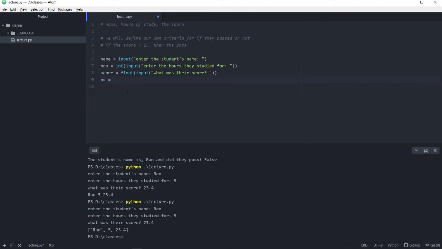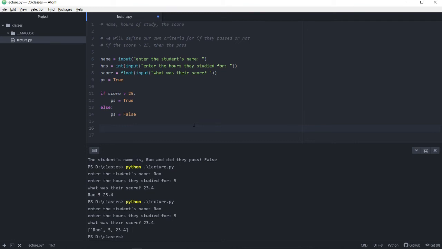Okay. This works. So now we'll test our criteria, and I'm going to define a variable PS, and for now I'm going to give it the value true. This is a placeholder, and then we'll say that if score is greater than 25, PS is true, else PS is false, right? Now you can make this much more efficient, and you can just have one if statement by making this false. You don't need the else part there then, but let's stick to this.